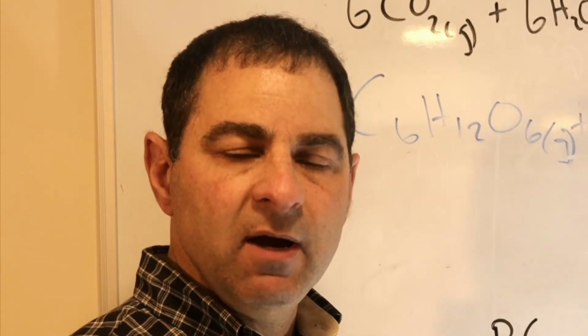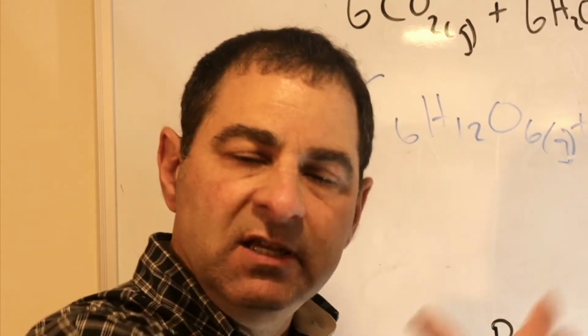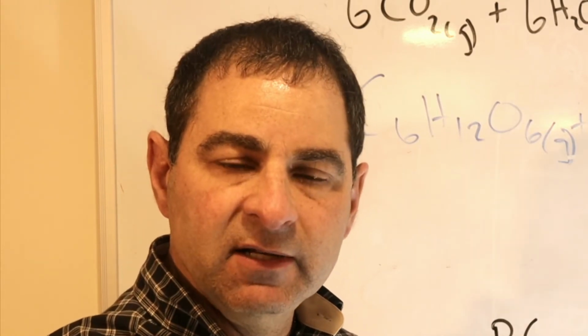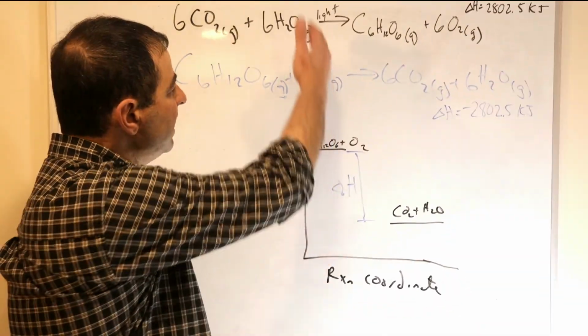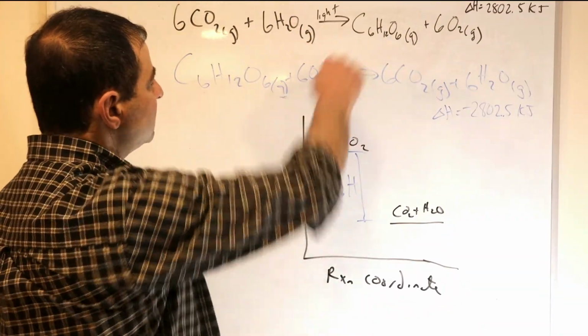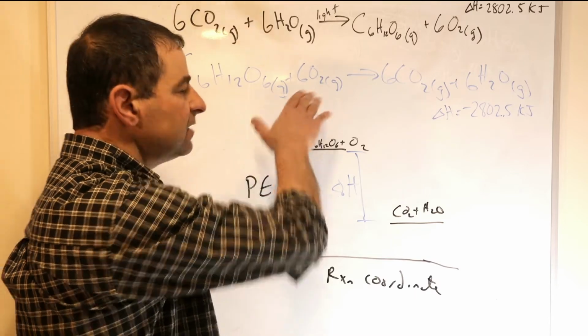Keep in mind, exothermic means the reactants have more energy than the products, and energy is released from the start to the finish into the surroundings. And endothermic is when the reactants have less energy than the products. Energy is taken into the system from the surroundings to make the product. Again, think of them as the same thing, just in different directions, as in this example of photosynthesis and metabolism or cellular respiration.